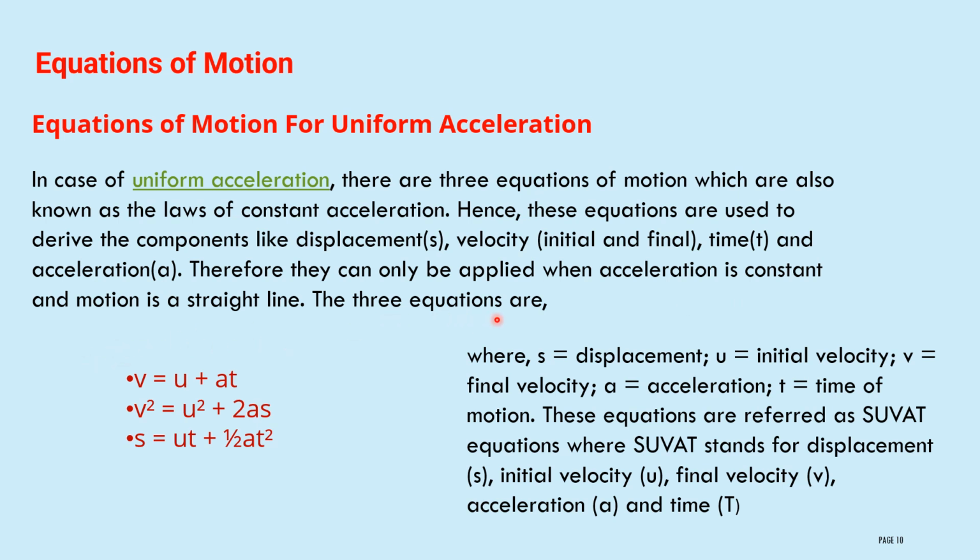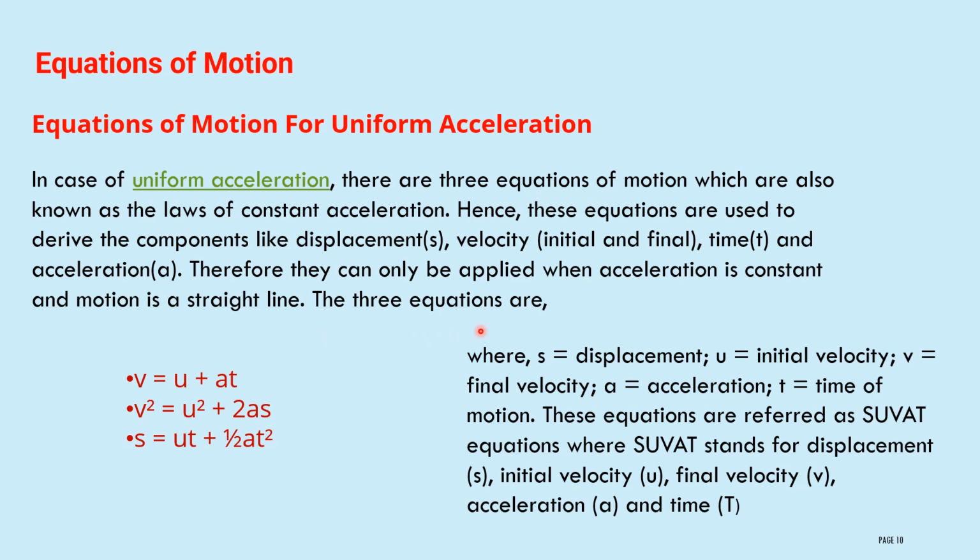The three equations are given with conditions. When acceleration is constant, it means uniform acceleration. Motion along a straight line, it should be a linear motion.